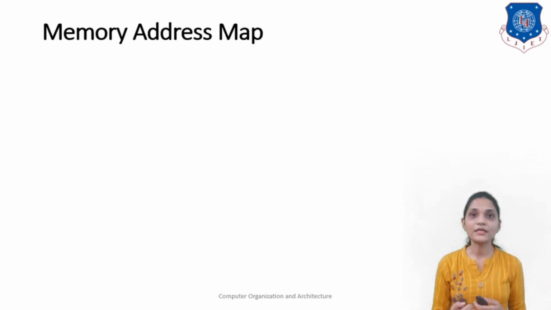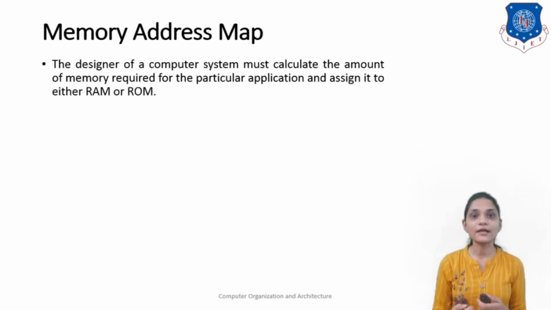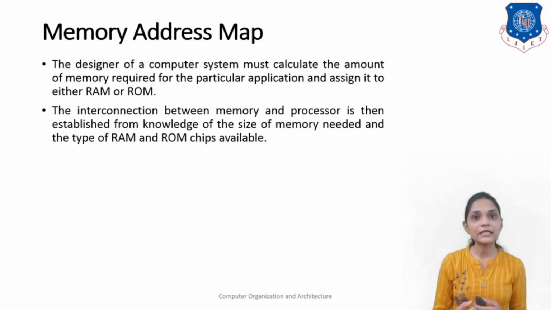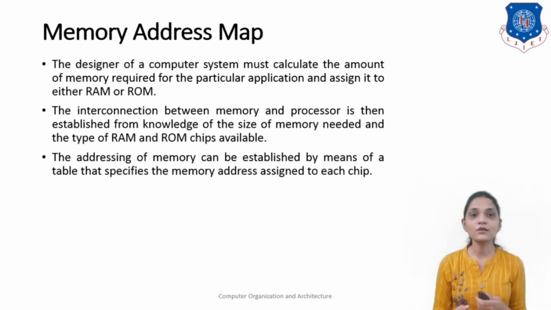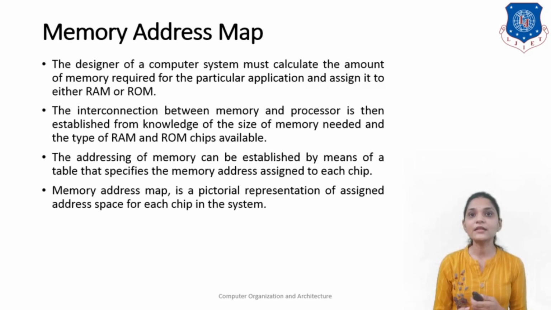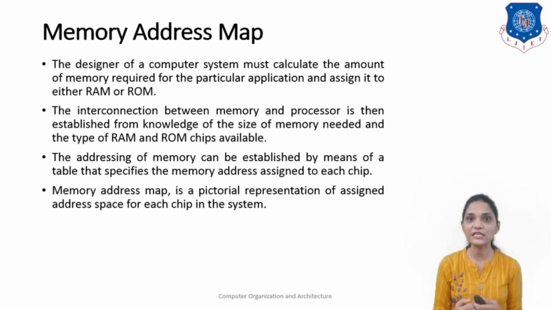Next we will see the memory address map. The designer of the computer system must calculate the amount of memory required for the particular application and assign it to either RAM or ROM. The interconnection between the memory and processor is then established from the knowledge of the size of the memory needed and the type of RAM and ROM chips available. The addressing of the memory can be established by means of a table that specifies the memory addresses assigned to each chip. The memory address map is the pictorial representation of the assigned address space to each chip in the memory.